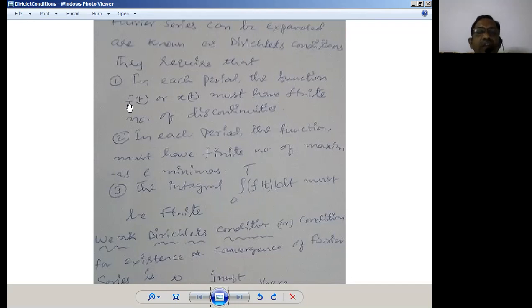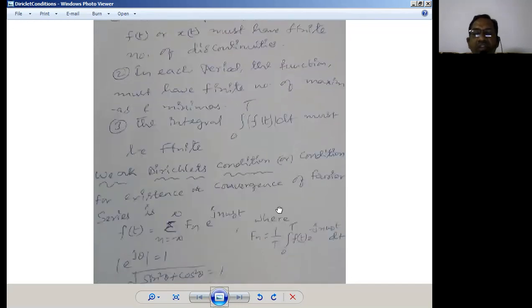So if any signal satisfies these three basic conditions, then we simply call them the Dirichlet conditions required to be satisfied for a signal to be represented as a Fourier series. The last one is the weak Dirichlet conditions, which are conditions for existence or convergence of the Fourier series. So here the Fourier series should be convergent.